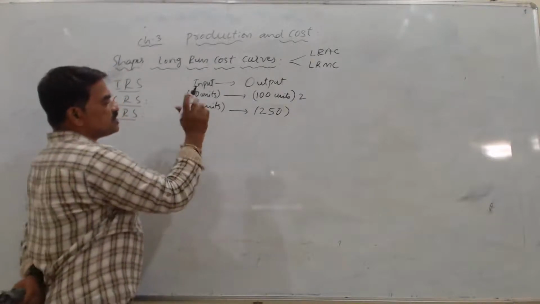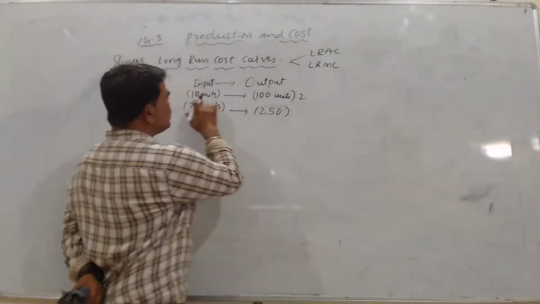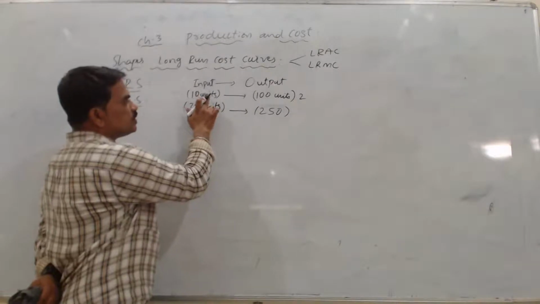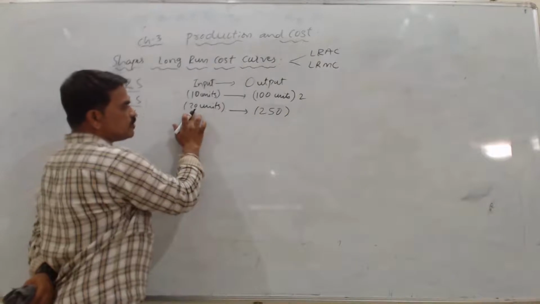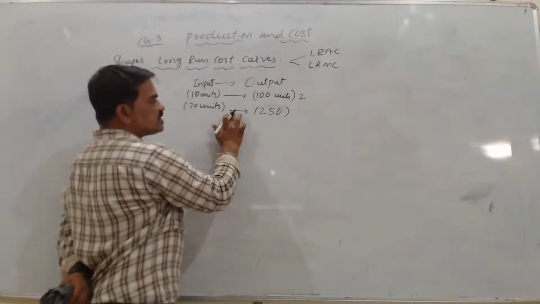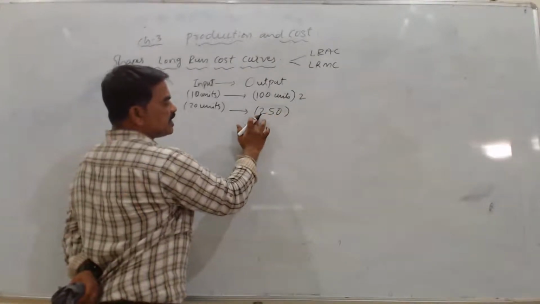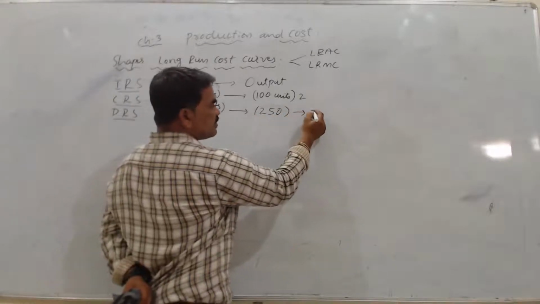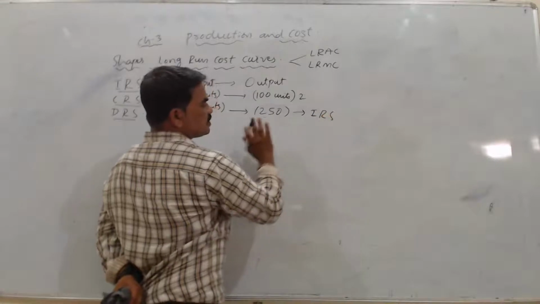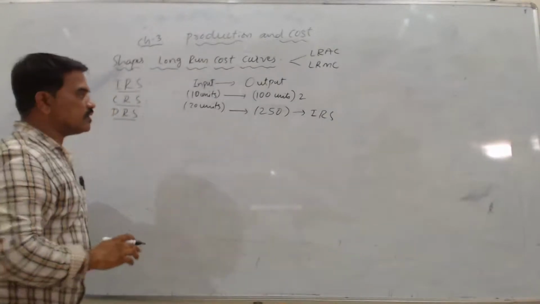Suppose from 10 units of input, I get 100 units of output. When I double this to 20 units, instead of getting 200 units, if I get 250 units of output, then I will call this the IRS concept. This is increasing return to scale.